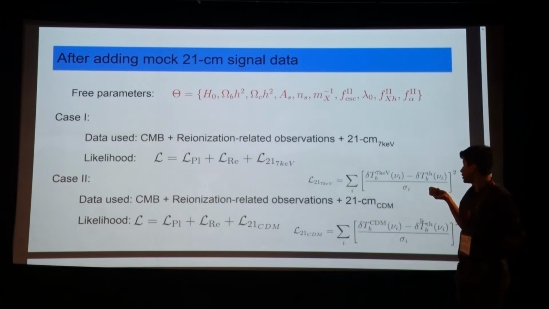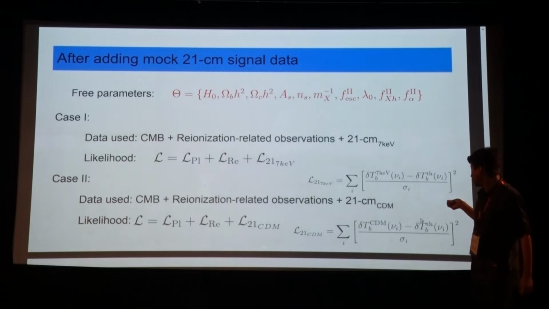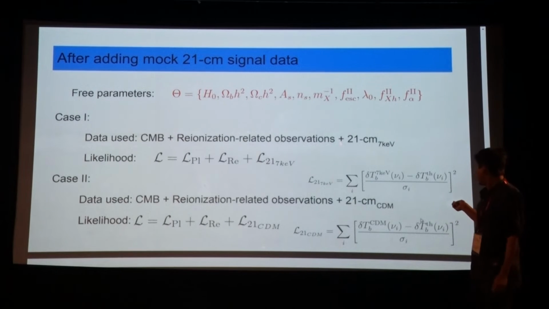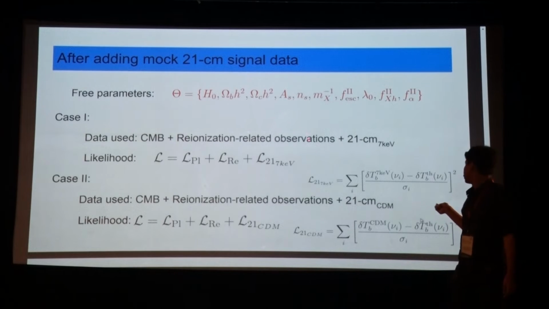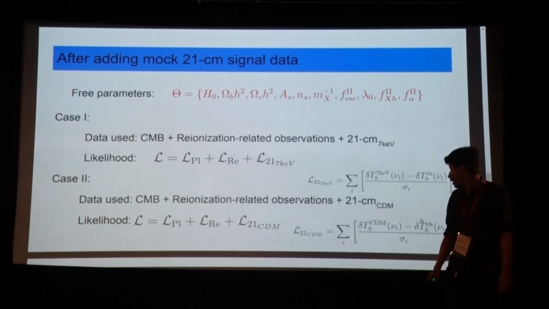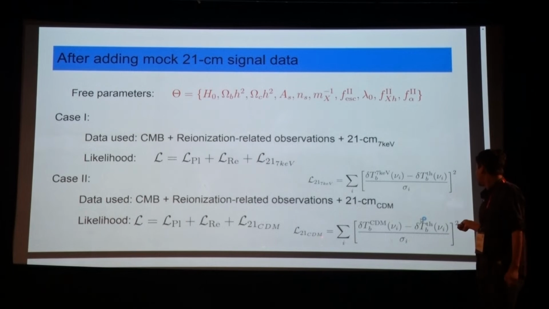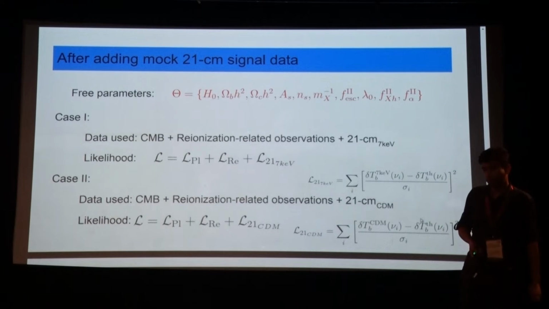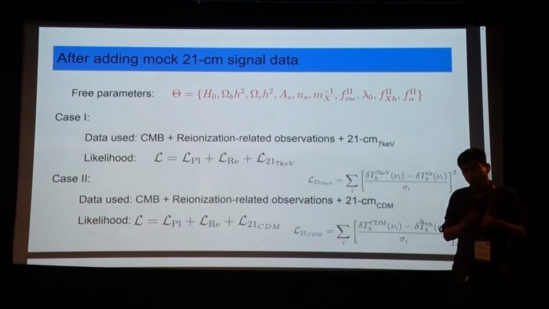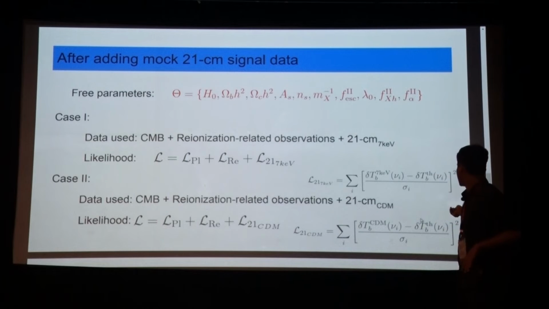So, what we have done is that we have taken some mock 21 centimeter signal data, and we take two scenarios. In one case, we have generated the mock 21 centimeter signal from the 7 keV warm dark matter model, and in the other case, we have used the cold dark matter model. You will see later that the 21 centimeter signal originating from 7 keV can also be used to benchmark our code. So, this is the idea.